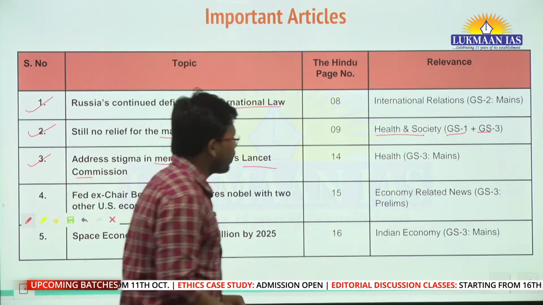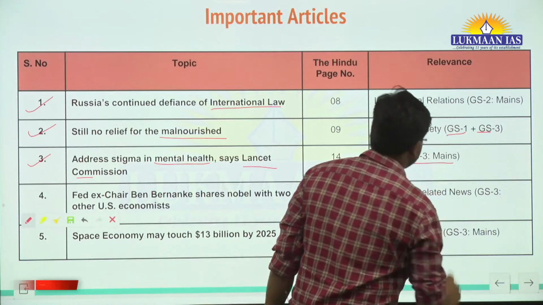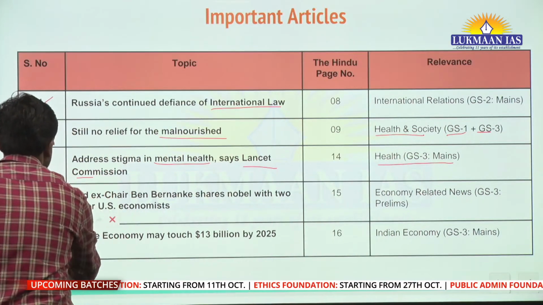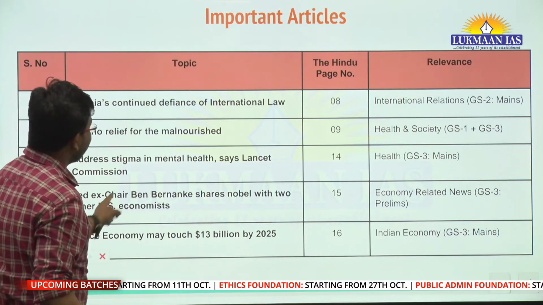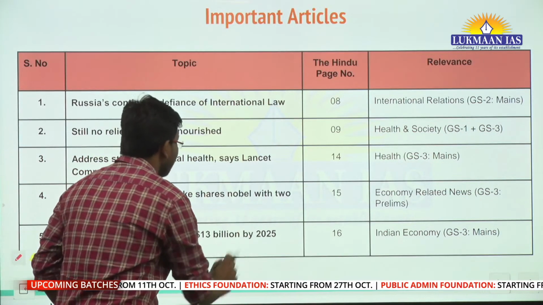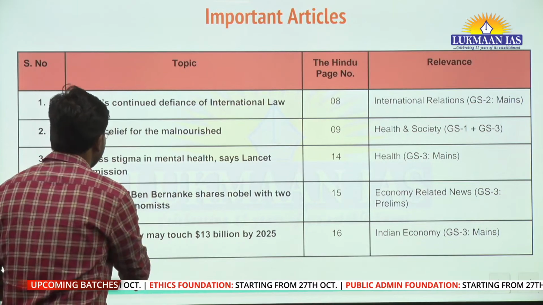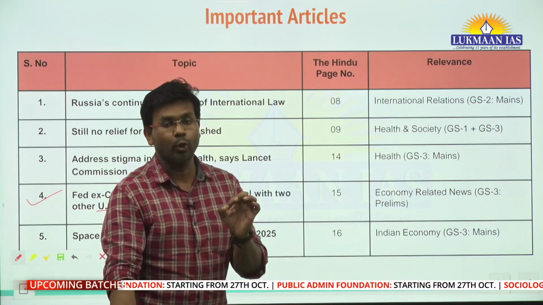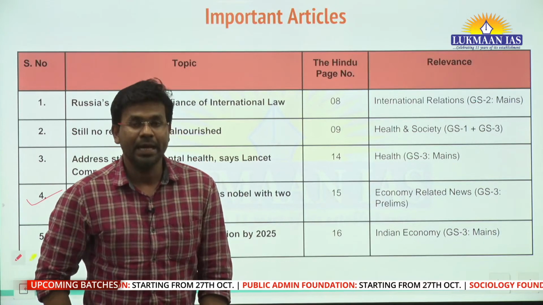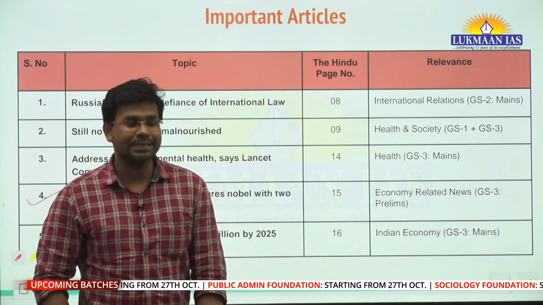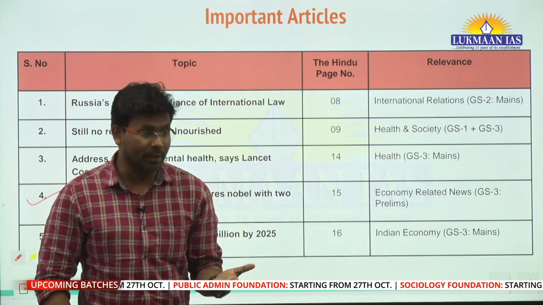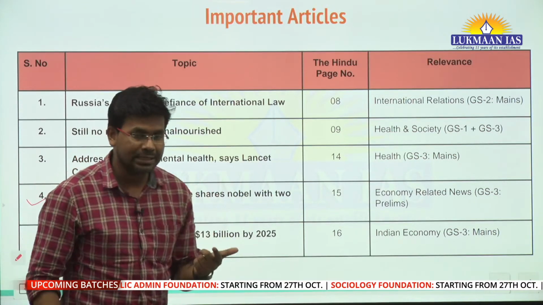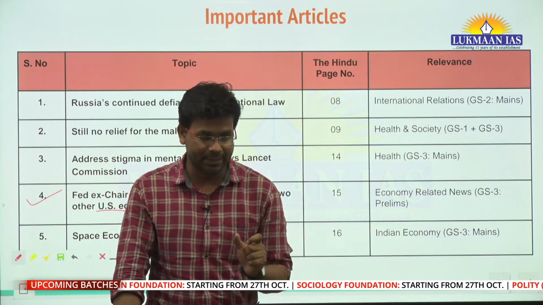This topic is again important under the health section of GS paper 3. Then the next topic is "FedEx chair Ben Bernanke shares Nobel with two other US economists." In this article we are going to discuss the Nobel Prize in economics, and we are going to talk about how the Nobel Prize in economics is not actually a Nobel Prize. Then we will talk about in what areas these people have received the prize.